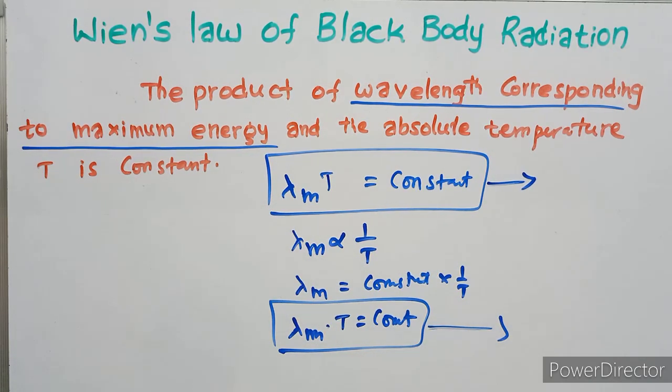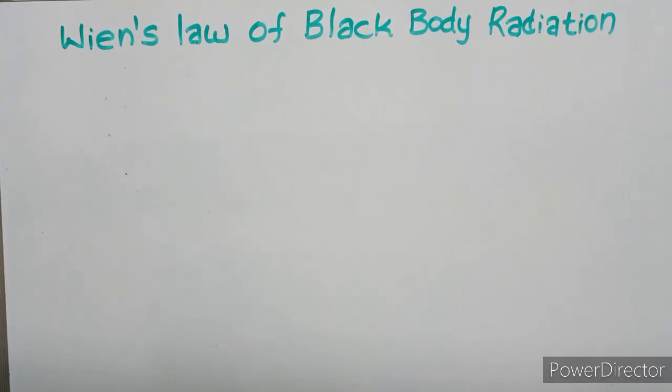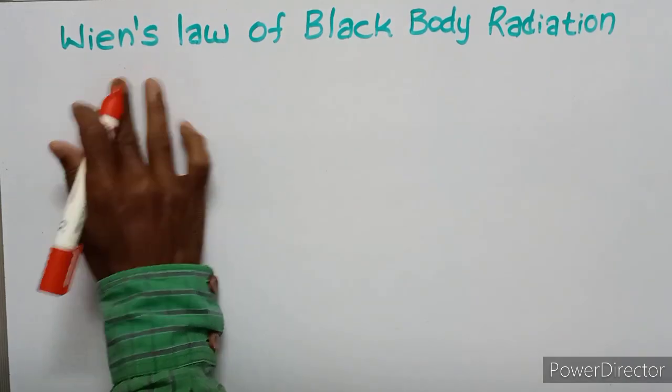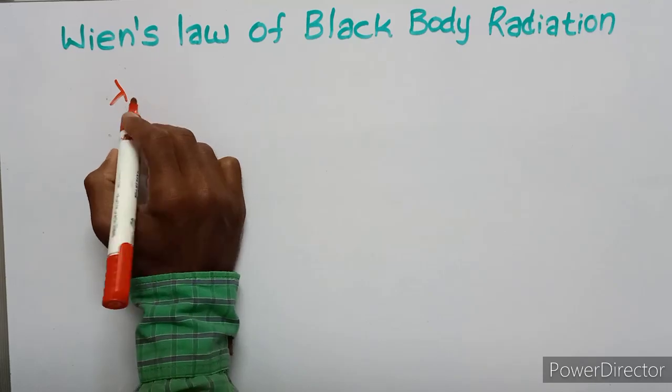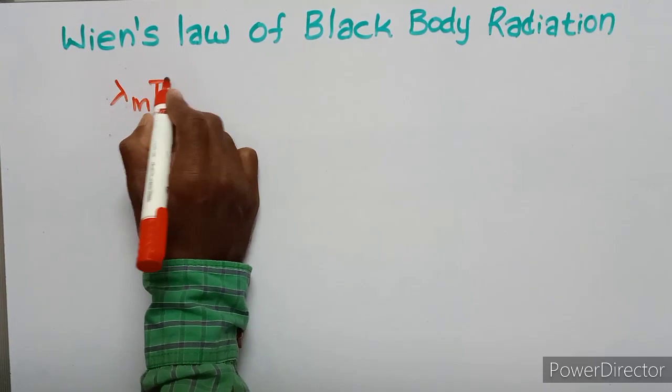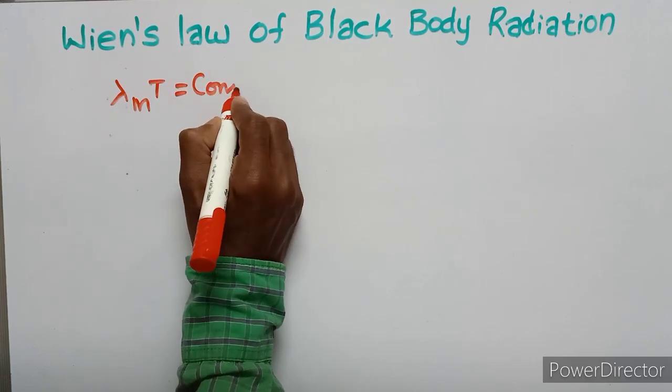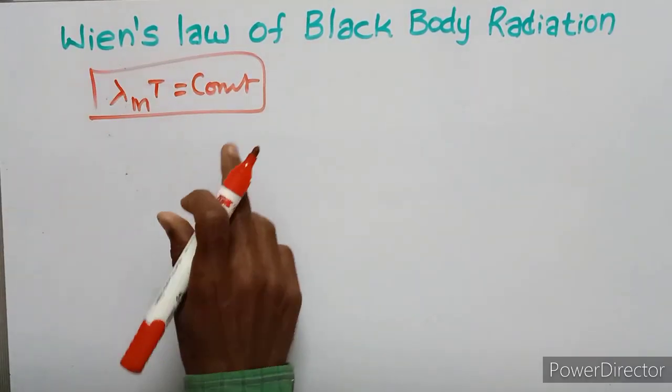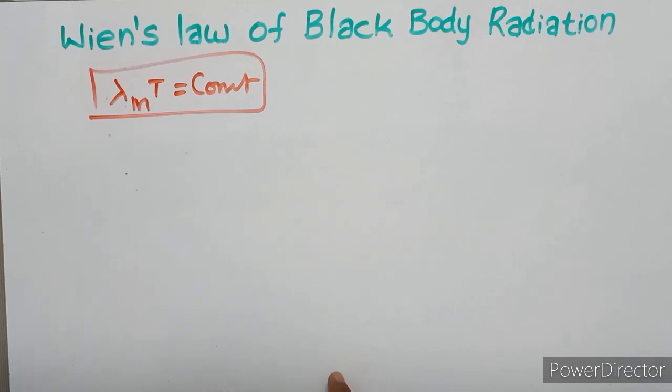Now we have to derive Wien's displacement law, that λm into T is constant.